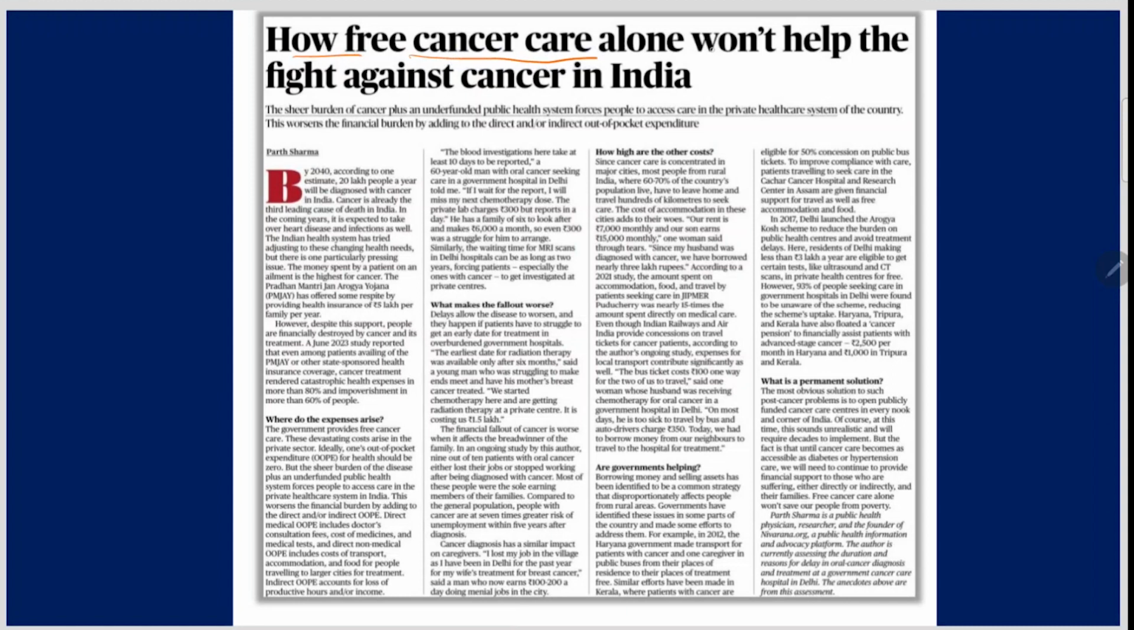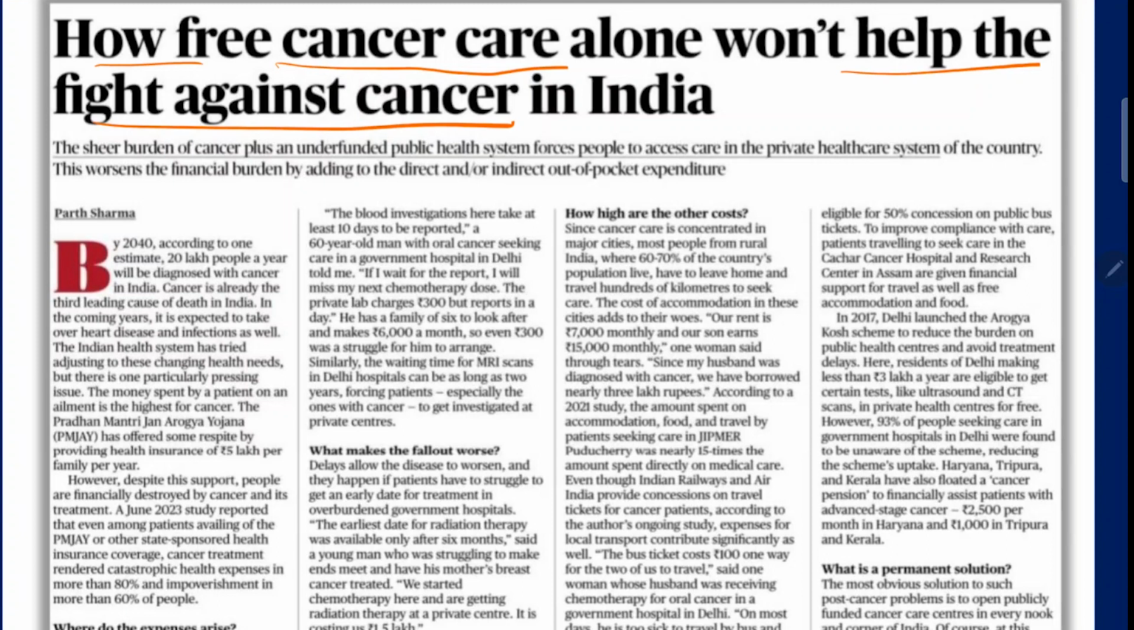How free cancer care alone won't help the fight against cancer in India? There are some statistics which you can use in mains as well. The sheer burden of cancer plus an underfunded public health system forces people to access care in the private healthcare system of the country. This worsens the financial burden by adding to the direct or indirect out of pocket expenditure. Cancer is already the third leading cause of death in India. This is important for prelims. Money spent by a patient on an ailment is the highest for cancer.